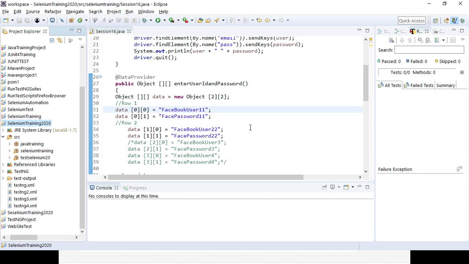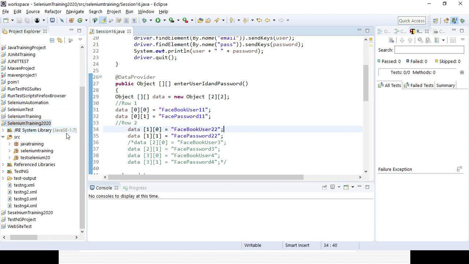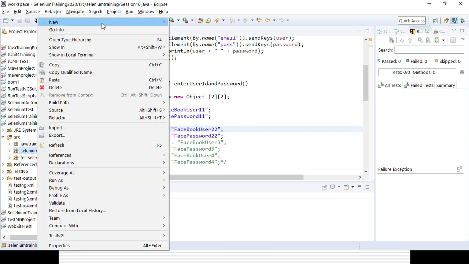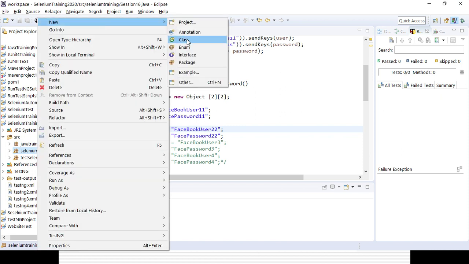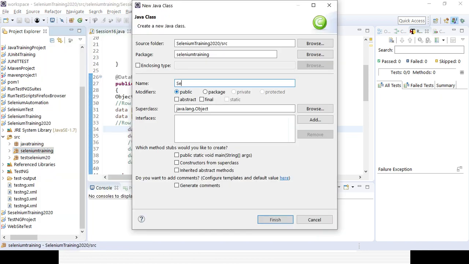Then in the Selenium training project I will create a class for reading the data. Today is session 19. I will be creating a data sheet method for reading the data.